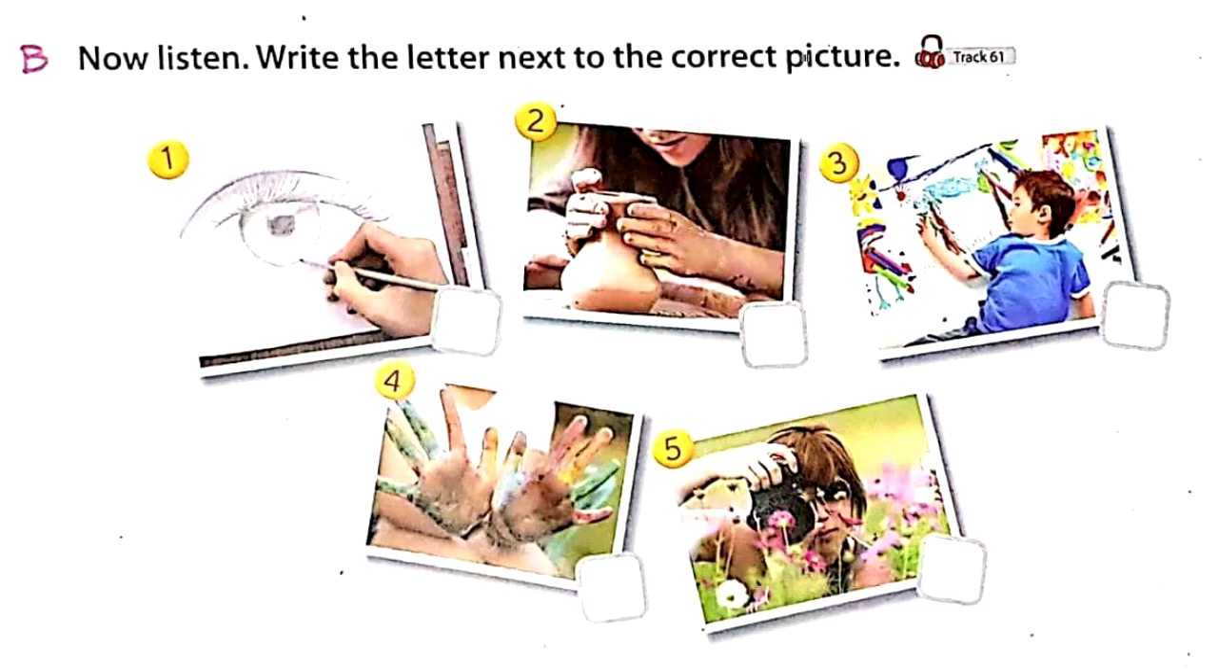Unit 7. Creating Art. Getting started B. Now listen. Write the letter next to the correct picture.